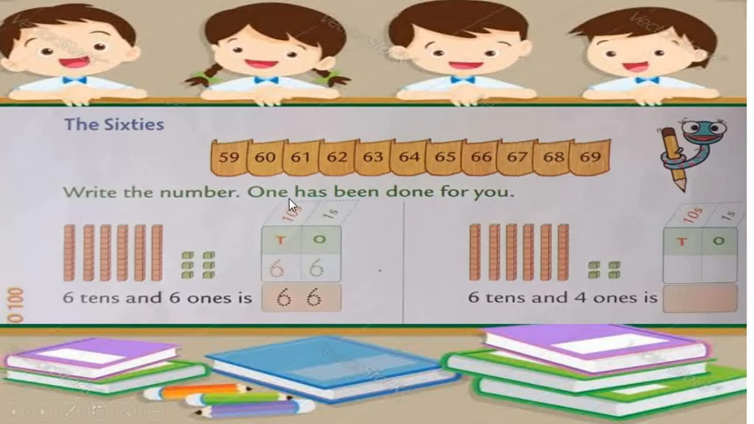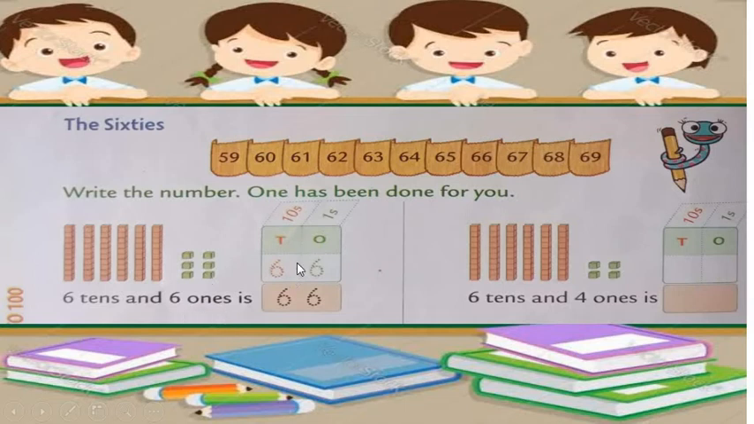Now get the introduction of the 60s. Write the number. One has been done for you. Look, these are 6 buildings of 10 blocks. Okay. What does it mean? It means this is 6 tens. Want to count it with me? Look, this is 1, 2, 3, 4, 5 and 6. It means 6 tens. And this is 1, 2, 3, 4, 5 and 6. It means this is 6 ones.